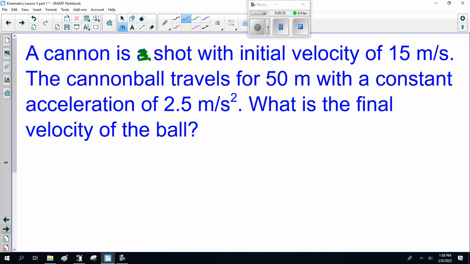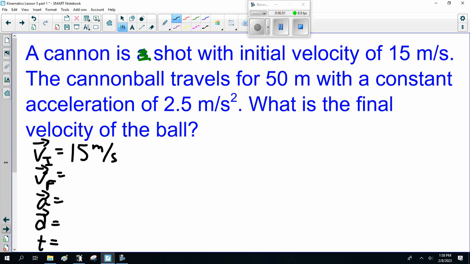Now, a cannon is shot with initial velocity 15 meters a second. The cannonball travels for 50 meters with a constant acceleration of 2.5 meters per second squared. What's the final velocity of the cannonball? Well, I don't know. Let's figure it out. V initial, V final, acceleration, displacement, and time. 15 meters a second. Displacement is 50 meters. Acceleration 2.5 meters per second squared, and we don't have time. So I can cross out time, we don't need it.